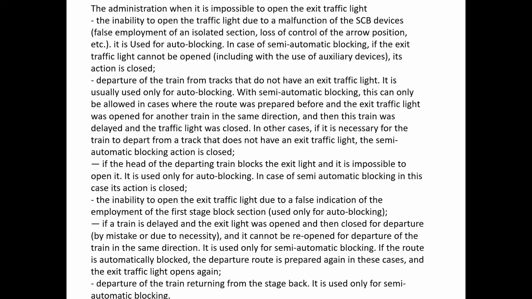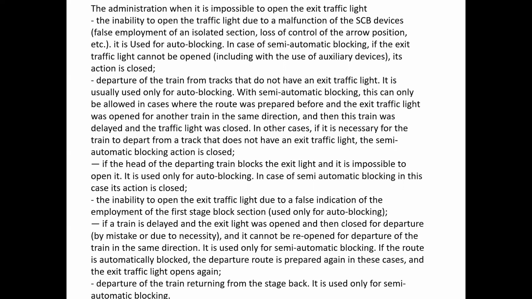allowed in cases where the route was prepared before and the exit traffic light was opened for another train in the same direction, and this train was delayed and the traffic light was closed. In other cases, if it is necessary for the train to depart from a track that does not have an exit traffic light, the semi-automatic blocking action is closed. If the head of the departing train blocks the exit light and it is possible to open it, it is used only for auto blocking. In case of semi-automatic blocking, in this case, action is closed.